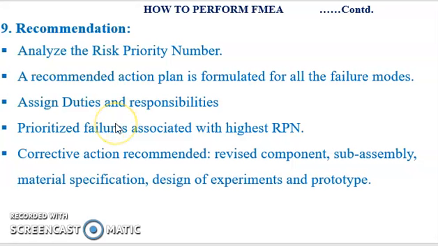Failures associated with a high priority number should be prioritized and tackled first. Examples of recommendations lead to revision in component, subassembly, or material specification, and conducting design of experiments and prototyping to determine corrective actions to reduce the chance of the failure.